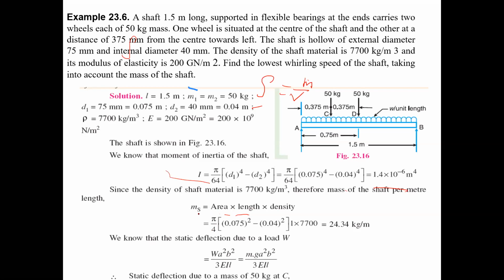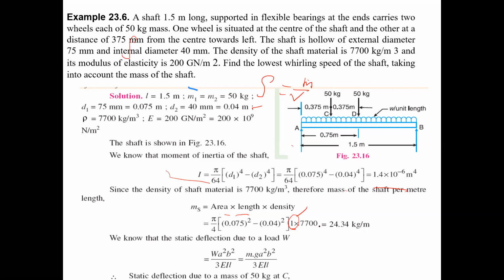So the mass of the shaft equals pi by 4 into d1 square minus d2 square into length. Here the length is replaced with one, because only per unit length they have to find out the mass of the shaft. So 1 into 7700, just make the calculation.